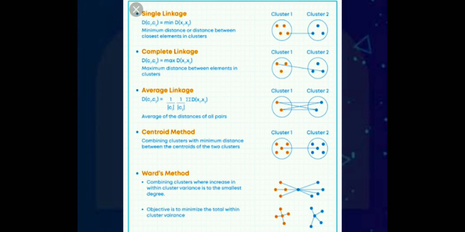Ward's method: combining clusters where the increase in within cluster variance is to the smallest degree. Objective is to minimize the total within cluster variance.